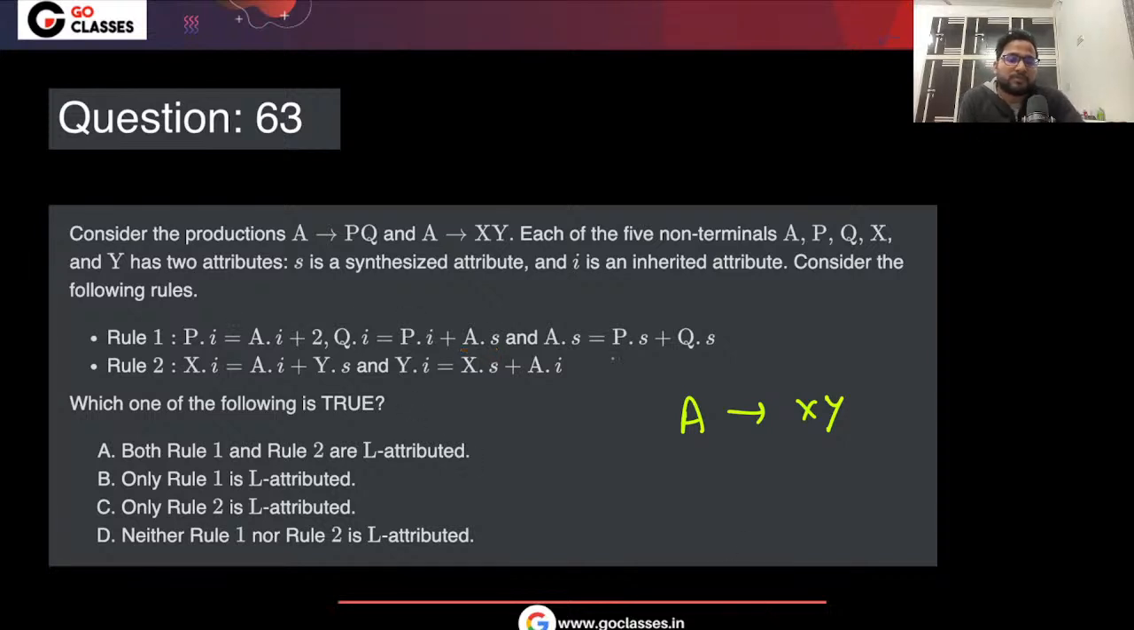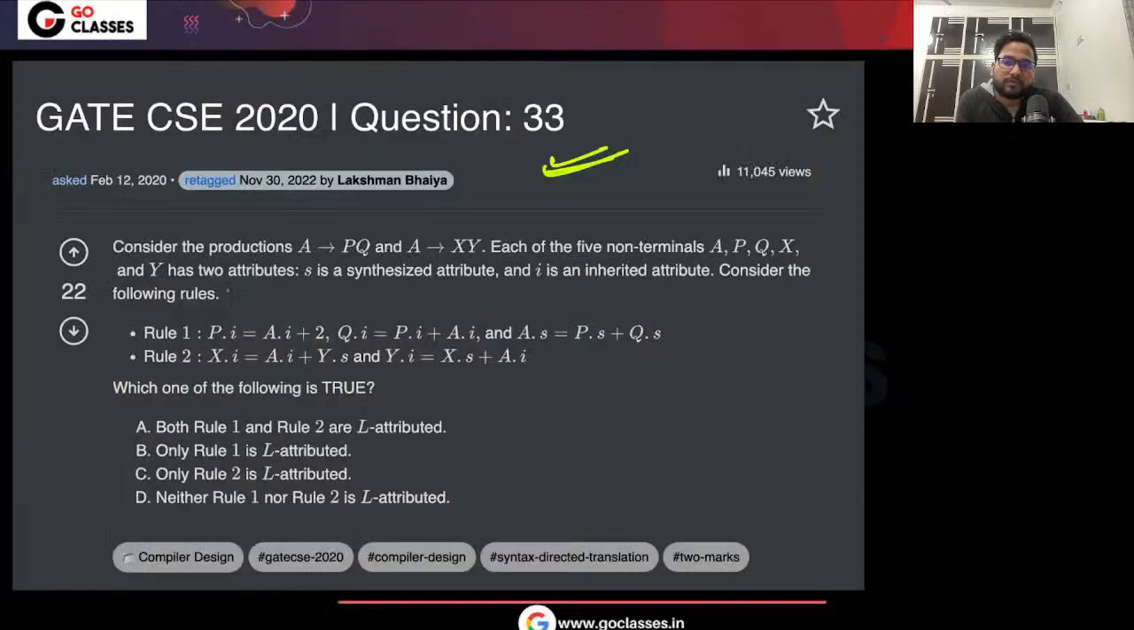Let's first solve this question. Is this L-attributed? P's inherited attribute should depend on A's inherited attribute. Yes, that's fine, no problem. Q's inherited attribute depends on any type of P attribute. Here it is inherited, so it is fine, and inherited of A only. This is also fine. A's synthesized attribute can depend on these attributes; for synthesized it's not an issue. So rule 1 is not violating anything.